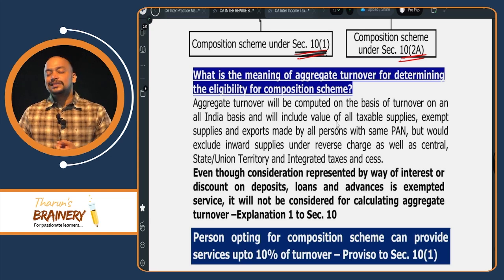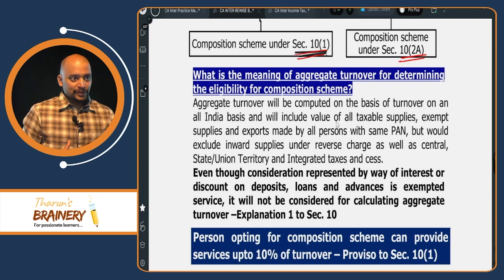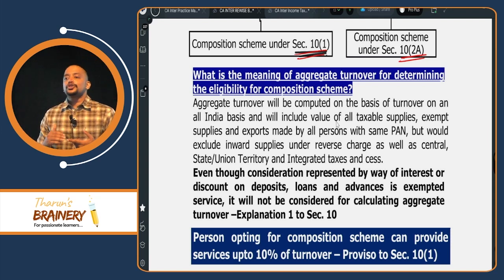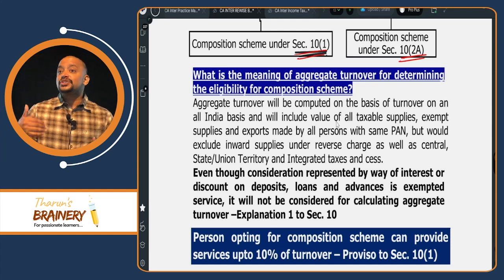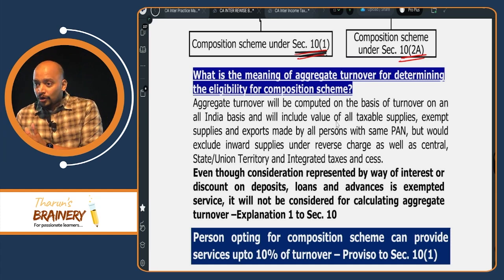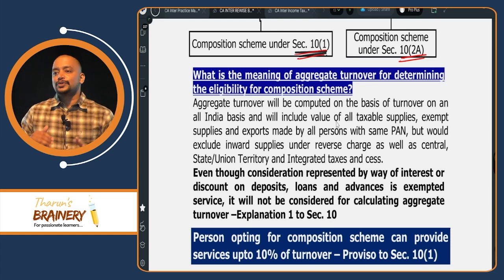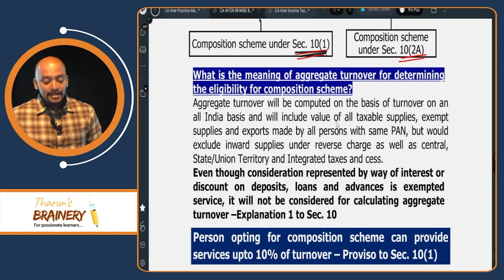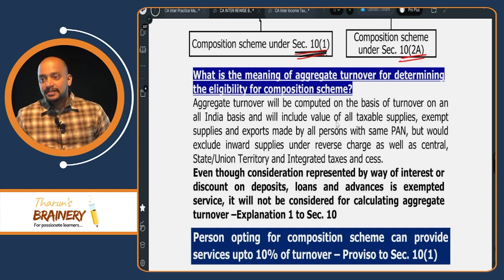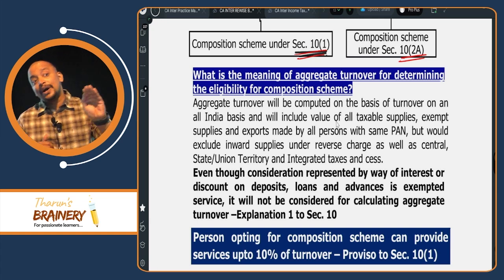Number 1, interest on loans, advances and deposits is generally an exempted supply that we include in aggregate turnover. But under composition scheme, we should not include it in the aggregate turnover. The second change is pre-registration turnover. That is, before I get registered, I make some turnover. That turnover also needs to be added while computing the aggregate turnover for composition scheme. For example, last year I started business. Pre-registration turnover was 40 lakhs and post-registration turnover is 120 lakhs.